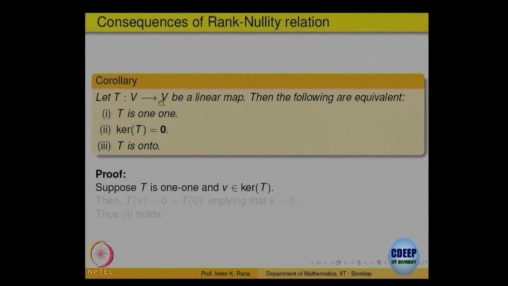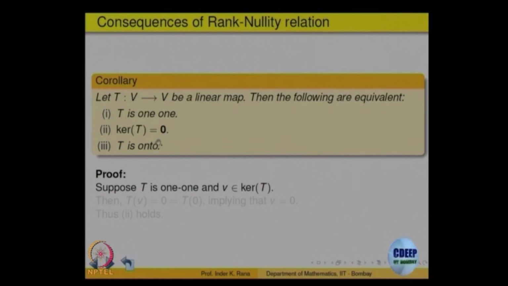is a linear map from V to V, from the same space to itself, then the following statements are equivalent: T is 1 1, it takes different vectors to different vectors; the kernel is the 0 space, there is no other element in the kernel other than 0; and T is onto. So, as per the rank nullity theorem, a linear transformation T is 1 1 if and only if it is onto. One of the properties is good enough to imply the other. For functions that is not true in general, but for linear transformations V to V that is true, and the proof